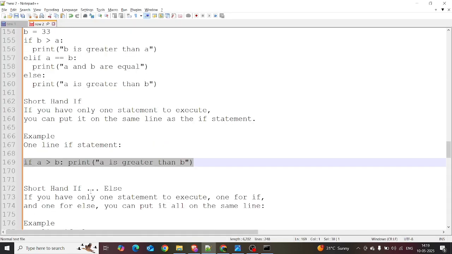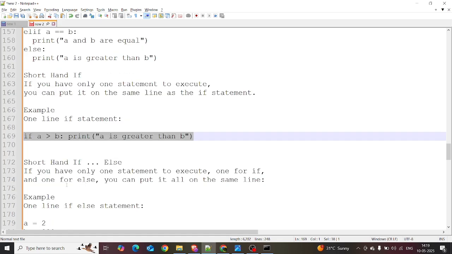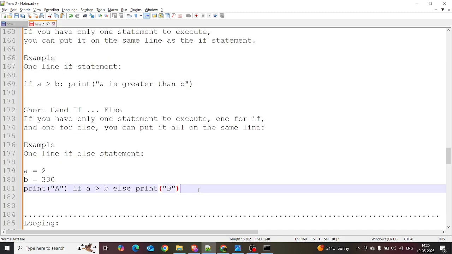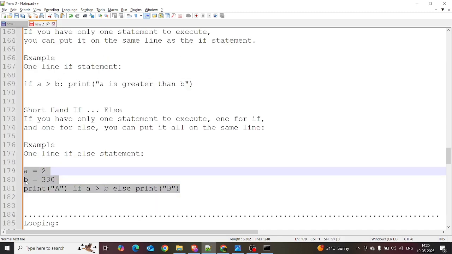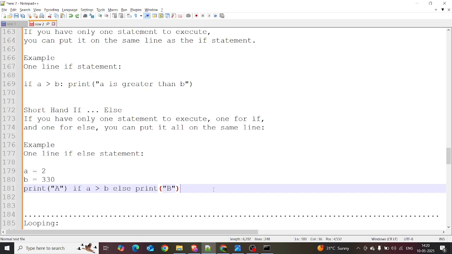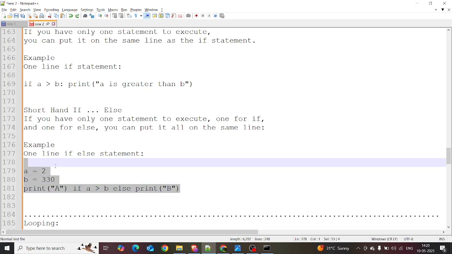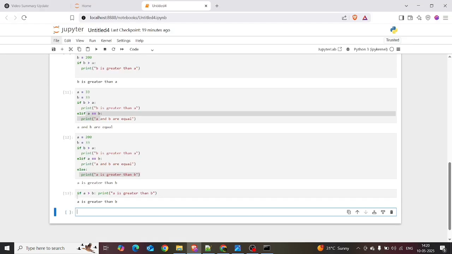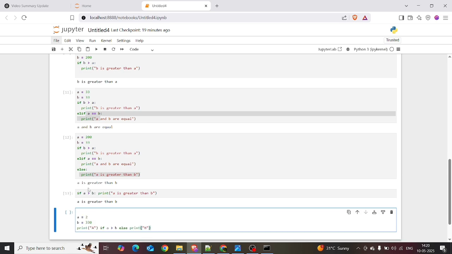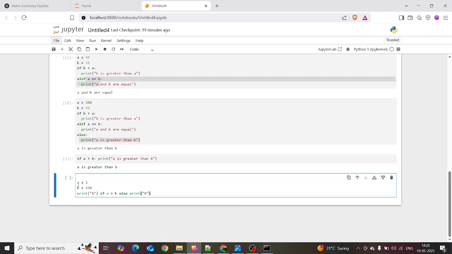So, shorthand for if else statement. If you want only one statement for an if and one for an elif, you can put it all on the same line, right? I am already writing the code. I'm trying to copy this and I will paste it here. Okay, I will explain the code.